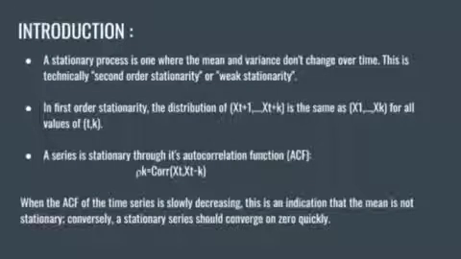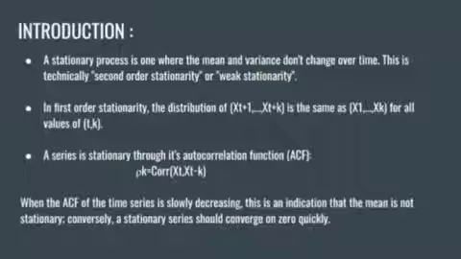The first point. A stationary process is one where the mean and covariance do not change over time. It is technically second order stationary or weak stationary. A stationary process, also called a weak stationary process or second order stationary process, is a process whose statistical properties such as mean and variance do not change over time.